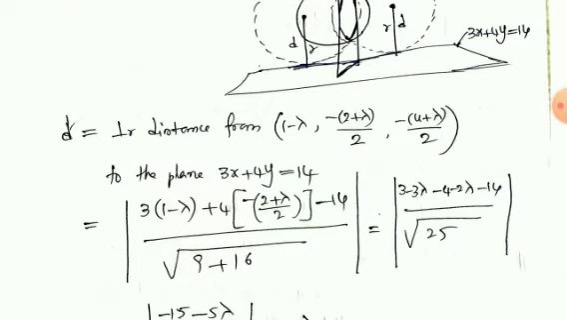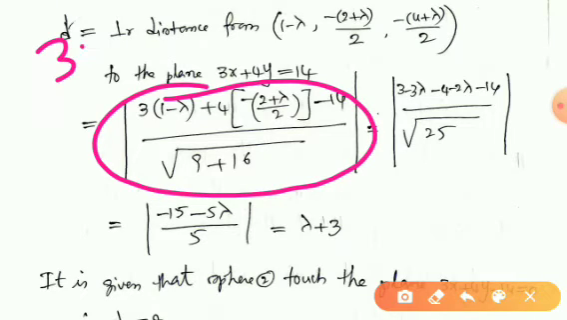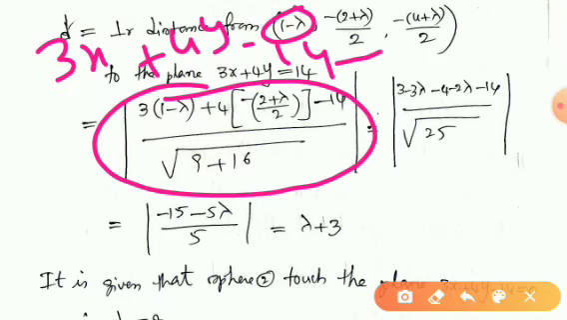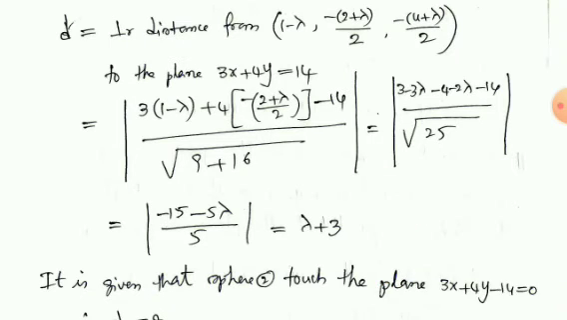3x plus 4y is equal to 14. By applying the principle to find the perpendicular distance, we can write like this: 3x plus 4y minus 14, by taking x is equal to 1 minus lambda, y is equal to minus 2 plus lambda by 2. You can write like this: divided by root of a square plus b square plus c square, which is nothing but 3 square plus 4 square. 3 square is equal to 9, 4 square is equal to 16. So taking all these, on simplification, you will get lambda plus 3 as the value of D. So what is given in the problem?